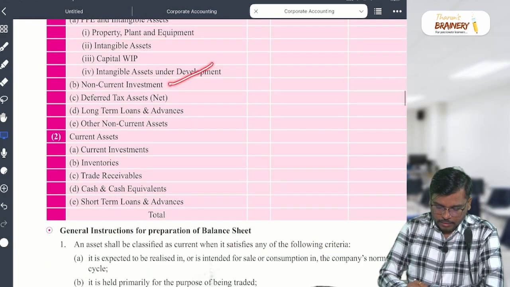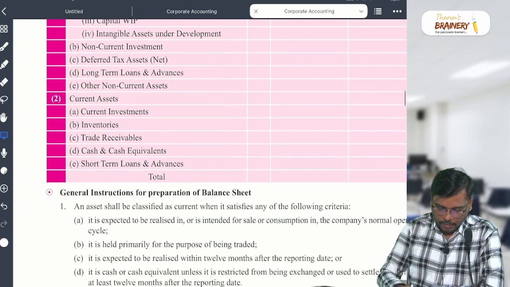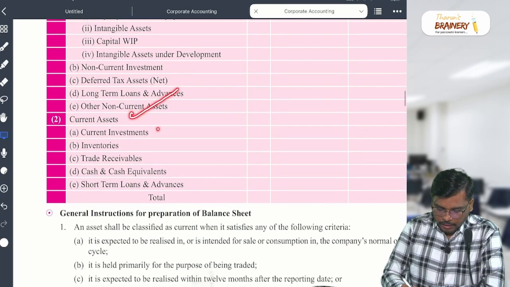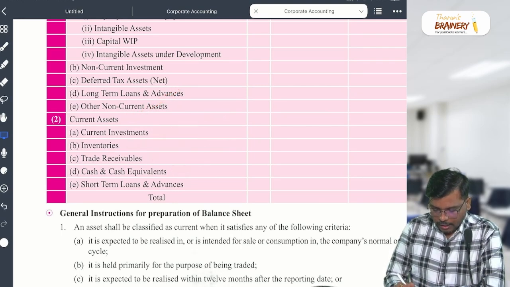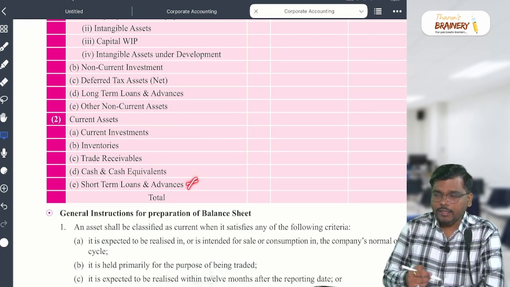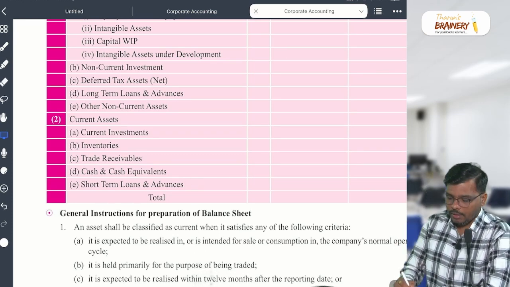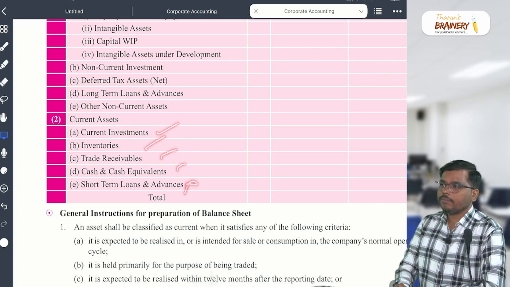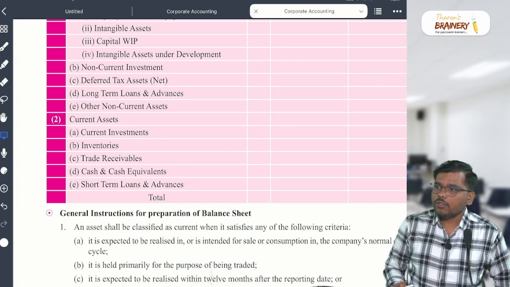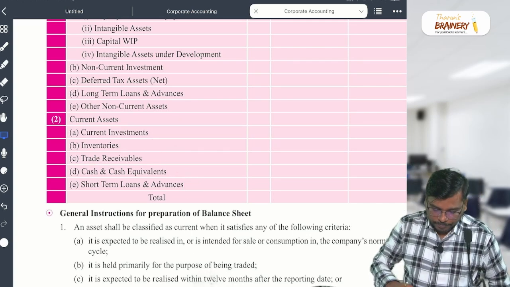Investment will be there, and this won't be there generally. Current asset, current investment will be there, inventory, receivable, cash and cash equivalent. Short-term loans and advances, very rare. Other current asset will come. So how many items will come here, sir? 5 items. That's it. Is it clear? Yes or no? Right? Okay.